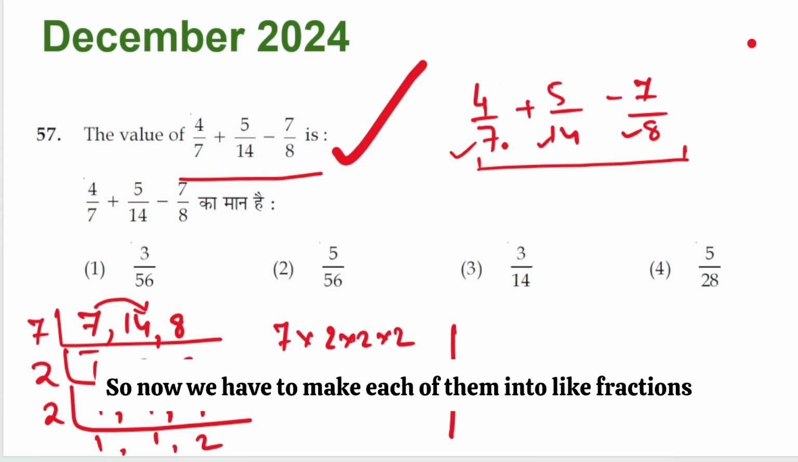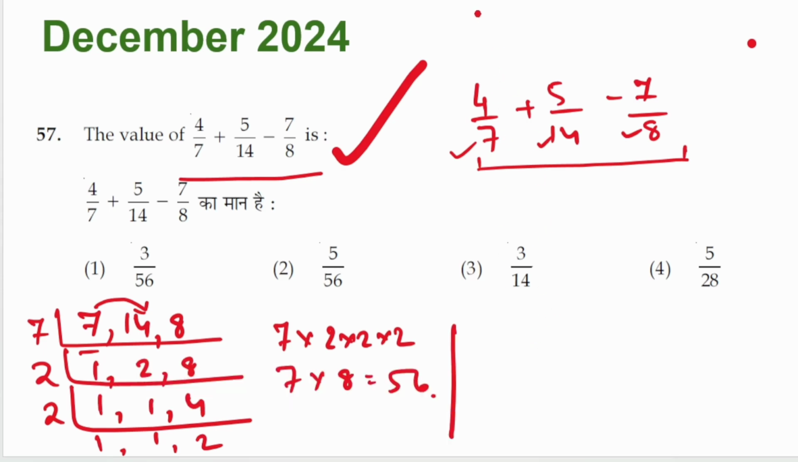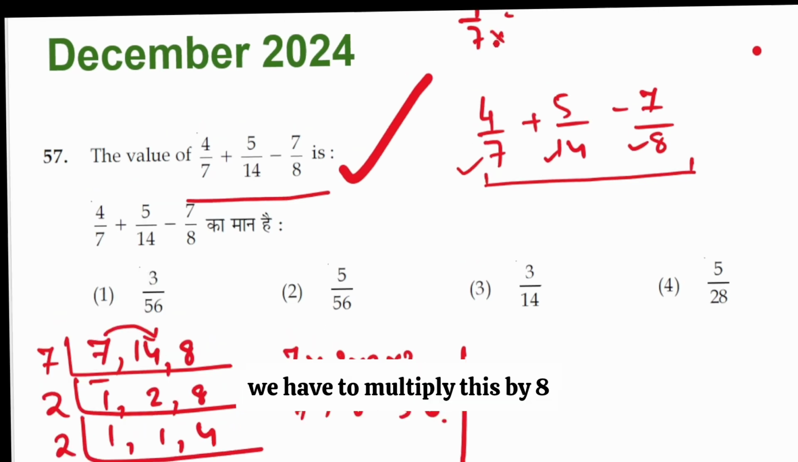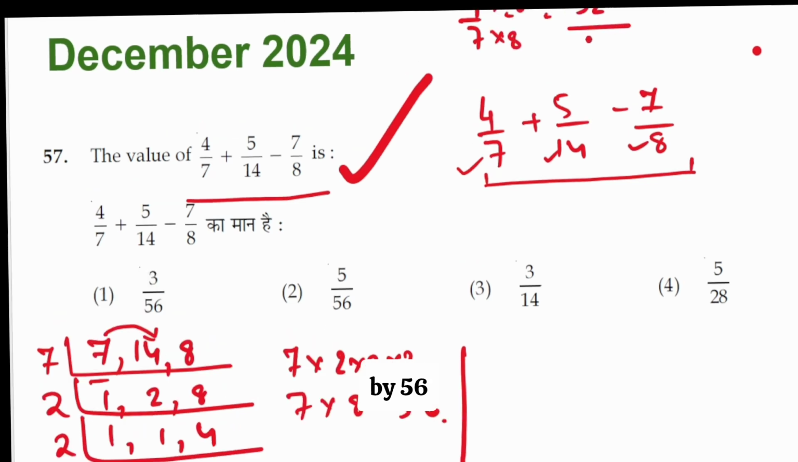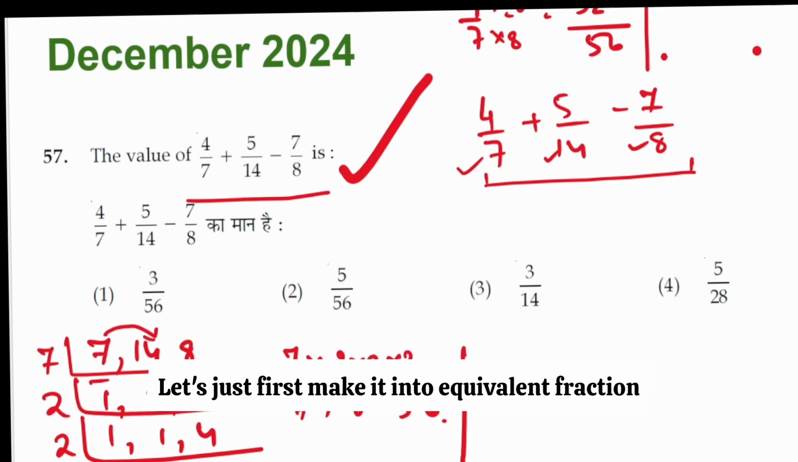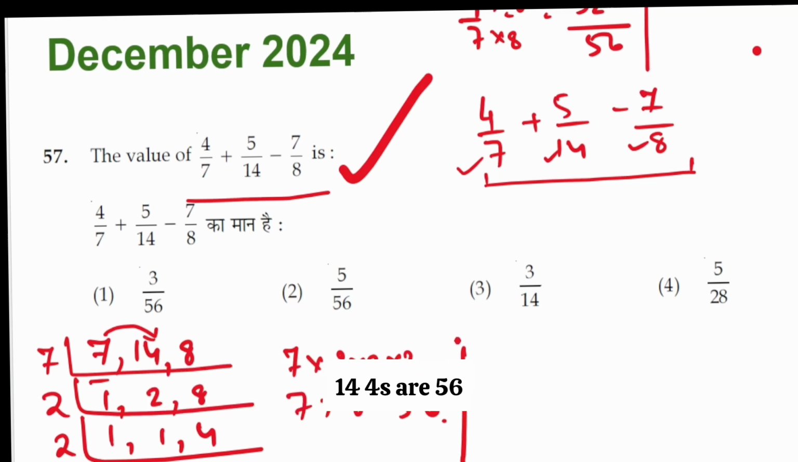So now we have to make each of them into like fractions. So 4 over 7 becomes, we have to multiply this by 8, so both by 8. So 32 by 56. Let's just first make it into equivalent fractions. 14 fours are 56. So if we take 5 by 14, we have to multiply both with 4. So this becomes 20 over 56.